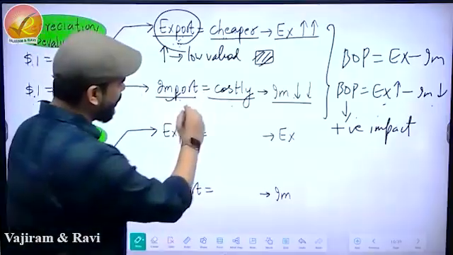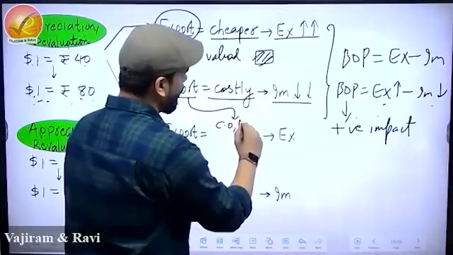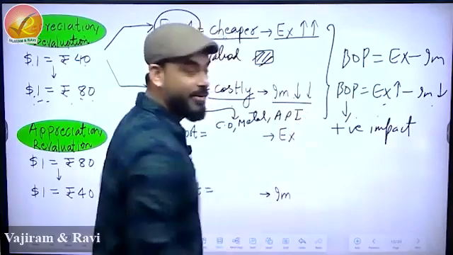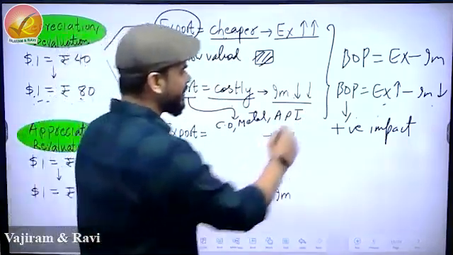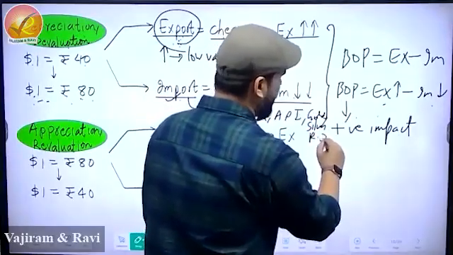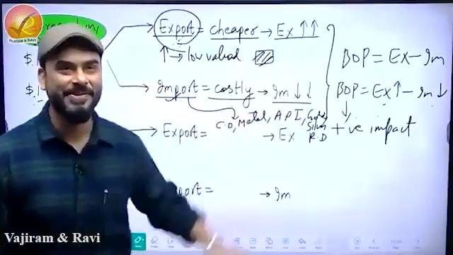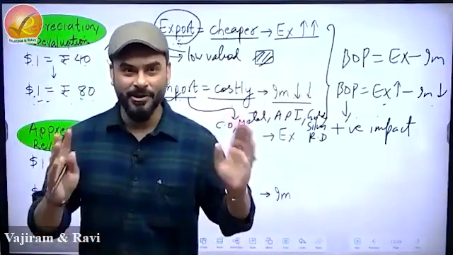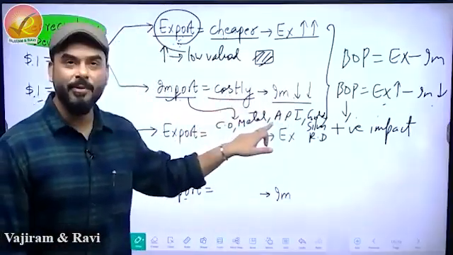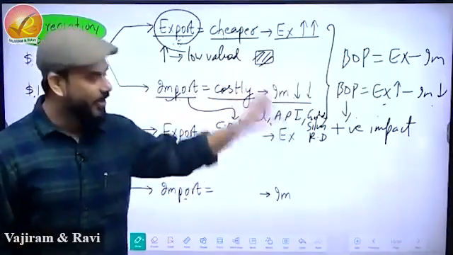What do we import? I'm going to write a few things that we import. Dekhna, ha? We import crude oil. We import metal. We import raw material for medicines, active pharmaceutical ingredients. Look at the other dangerous import: gold, silver, raw diamonds. These are the things that we import. Look at the nature of these commodities. Unbelievably costly. So what will happen? Your import is becoming costly, and these are the imports which are essential for Indian economy, because Indian economy survives on this, which means you cannot reduce your import.